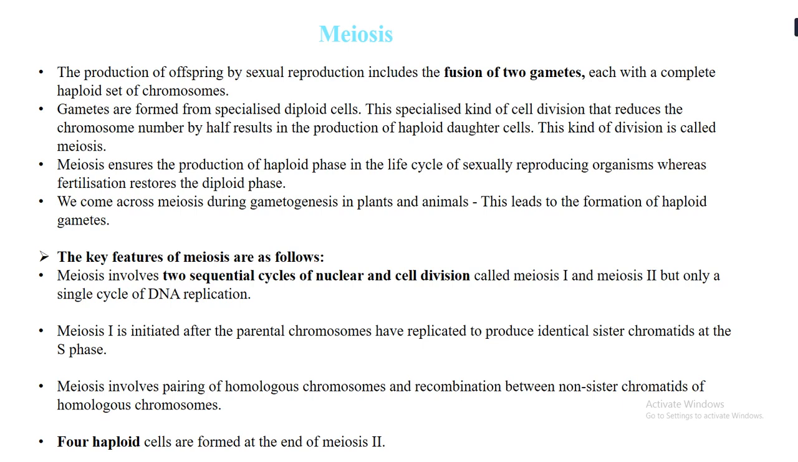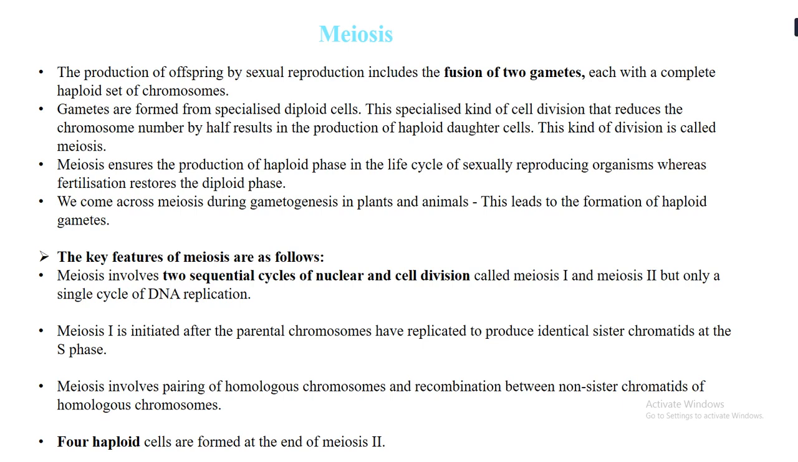So what is happening here? In mitosis it was an equational division. That means an equal number of chromosomes was transferred from one generation to the progeny. Over here in meiosis, it is a reductional division. That means the diploid chromosomes are reduced to a haploid set of chromosomes. This is the major difference between mitosis and meiosis.